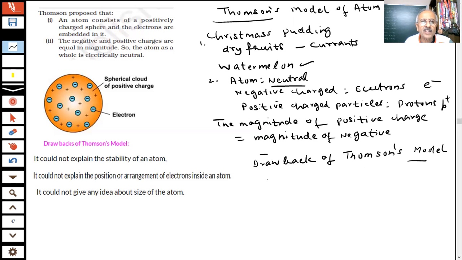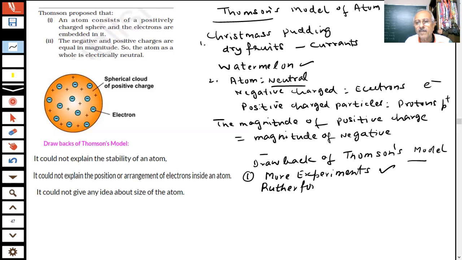This model could not explain the stability of the atom. So the results carried out by the scientists could not be explained. An important point was that more scientists and students were performing more experiments. Which experiments? I will tell you very soon. More experiments were being done by certain scientists